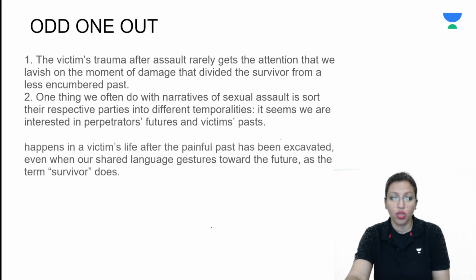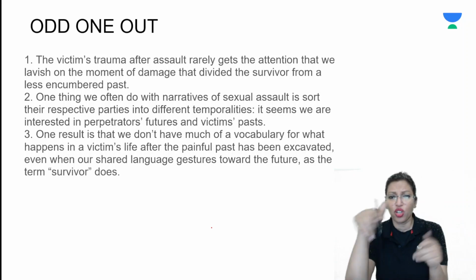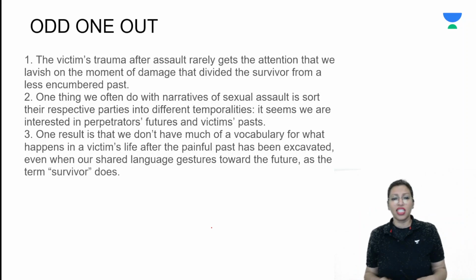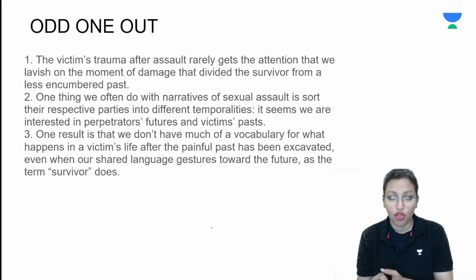That's sentence number 2. Sentence number 3 says one result is that we don't have much of a vocabulary for what happens in a victim's life after the painful past has been excavated, even when our shared language gestures towards the future, as the term survivor does. So one result of probably this division or this search of the victim's past gives us zero vocabulary for the future, for whatever happens in the victim's life after this sexual assault has happened.